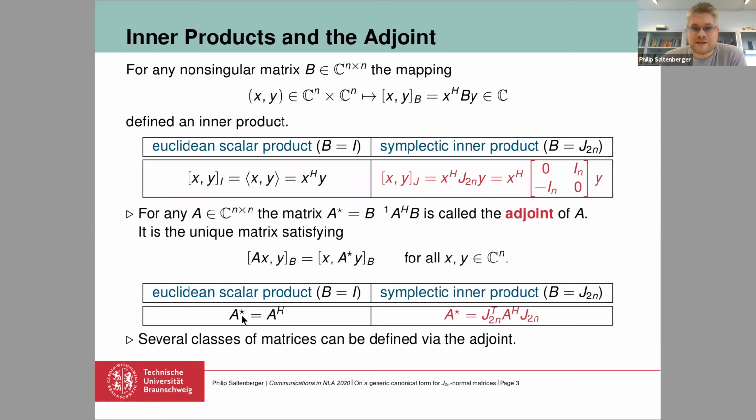Of course, in the Euclidean scalar product, the star is simply the H, and in the symplectic world, the star is something different, where the A appears with the H here in the middle of these two matrices. I hope this answers the question.